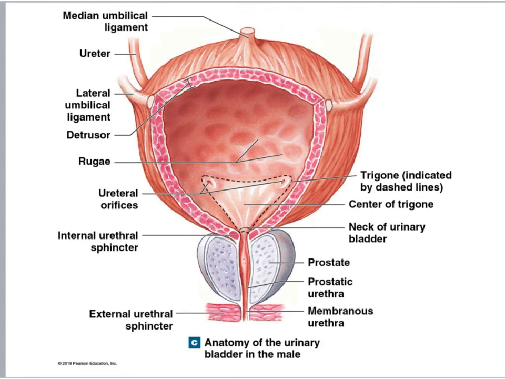And that's why we refer to our urinary bladder as a muscular sac that stores urine. When the detrusor muscle contracts, it squeezes the urinary bladder and forces urine into the urethra. Then urine is eliminated from our body.